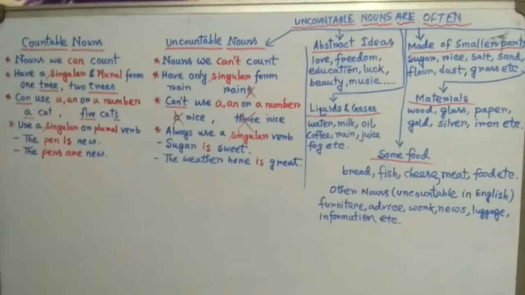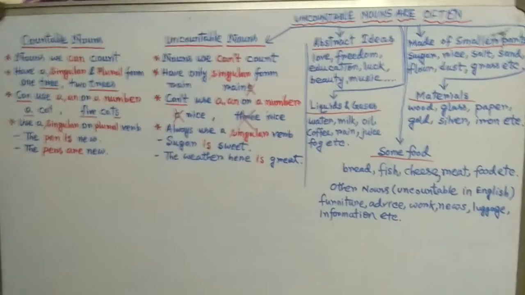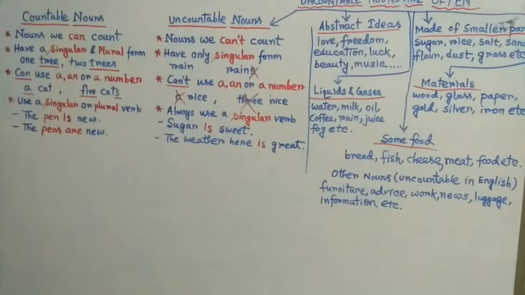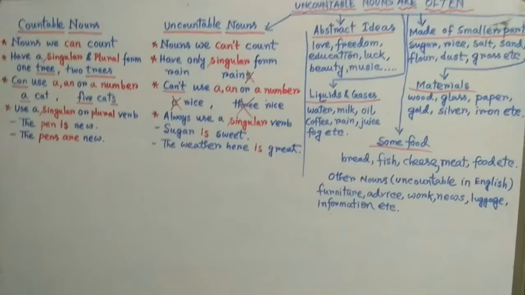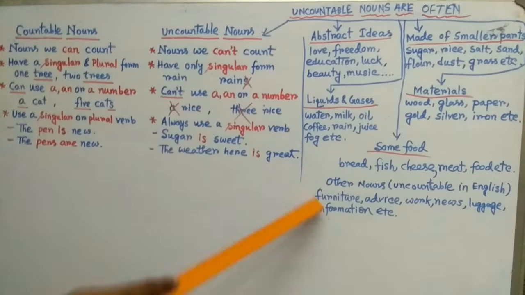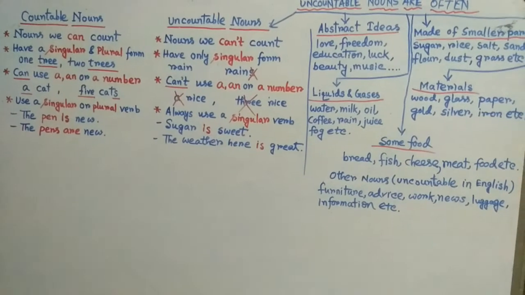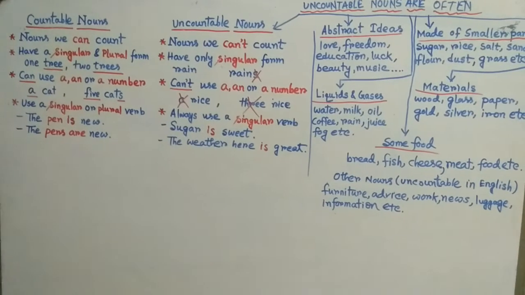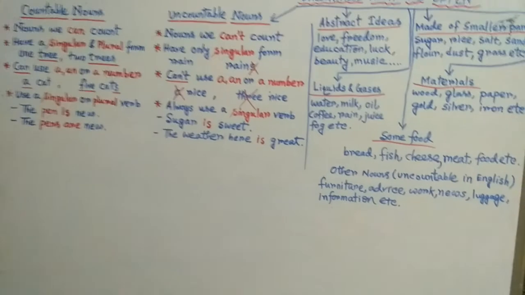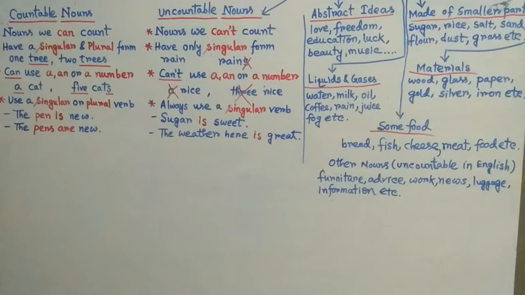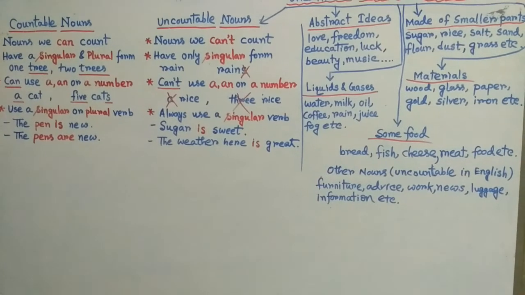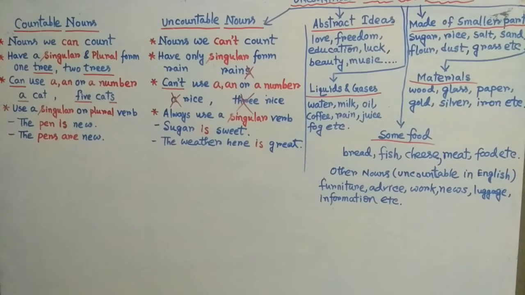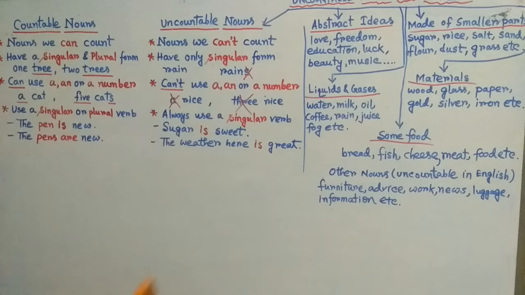So now you may be thinking, why are these uncountable? Because we cannot count them. For example, furniture. You can say almirah. But when I am saying almirah, that means one kind of furniture. But furniture is uncountable. Furniture means as a whole.